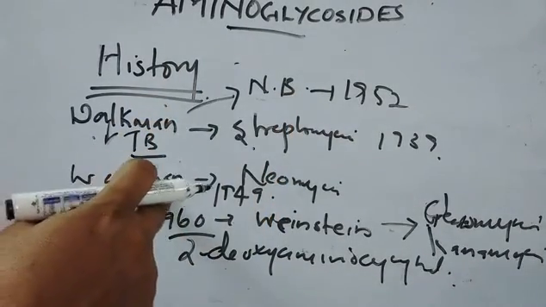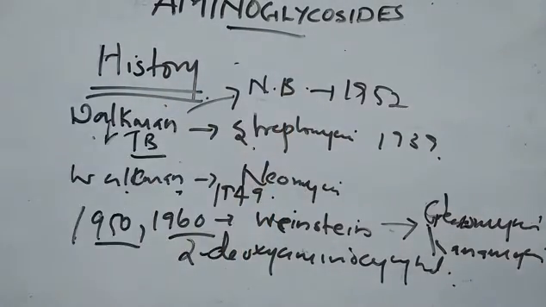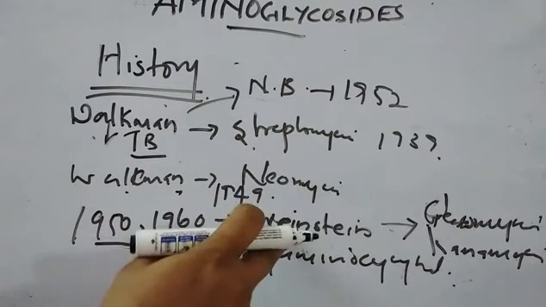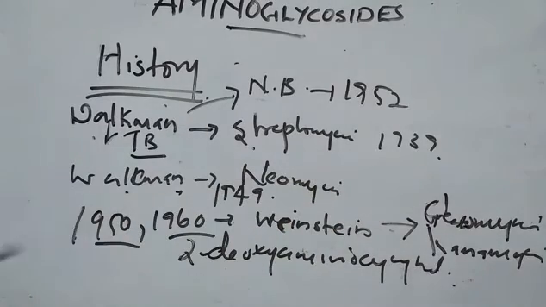Later, Waksman in 1949 also discovered neomycin, and later in 1950 as well as in 1960, Weinstein developed gentamicin as well as kanamycin. These have a 2-deoxyaminocyclitol ring system present in this type of aminoglycosides.